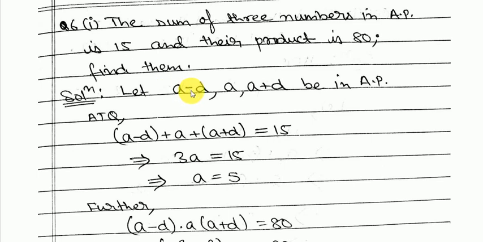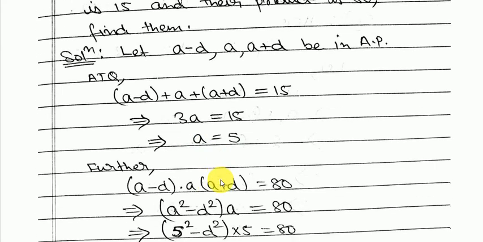those 3 numbers be a minus d, a, a plus d. Clearly you can see these are in AP, where d is nothing but the common difference. According to the question, the sum of these 3 should be 15. So (a minus d) plus a plus (a plus d) is equal to 15. When you open the brackets, you will see that minus d and plus d get cancelled. So you are left with 3a is equal to 15, a is 5. So you got the value of a.